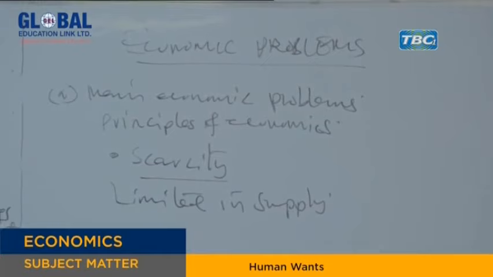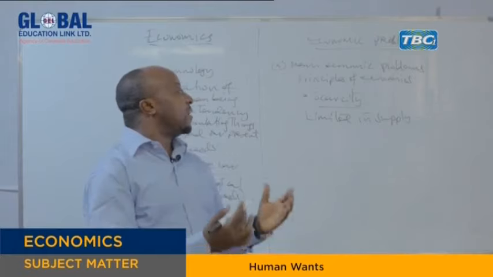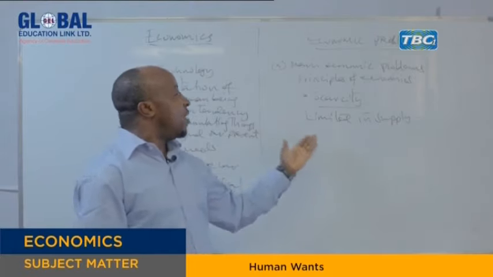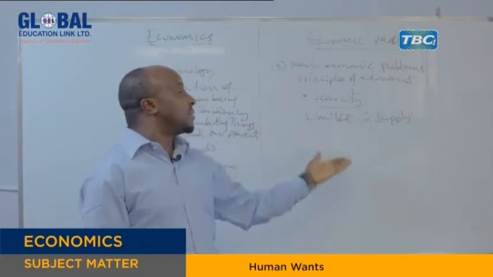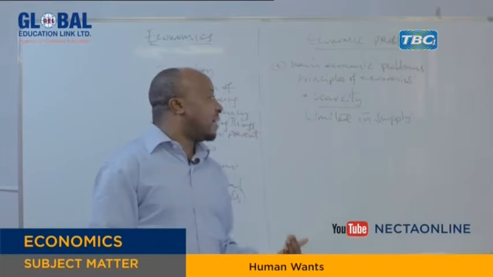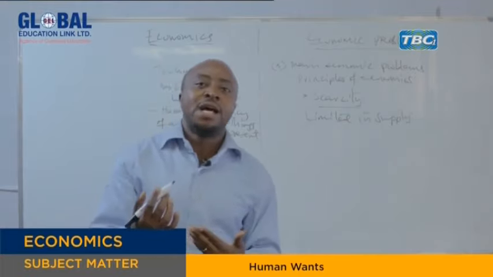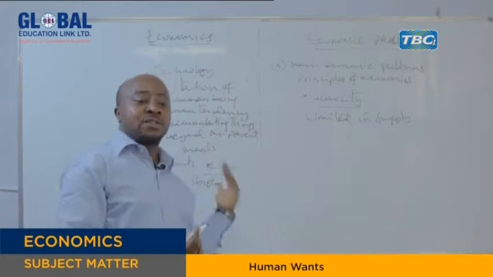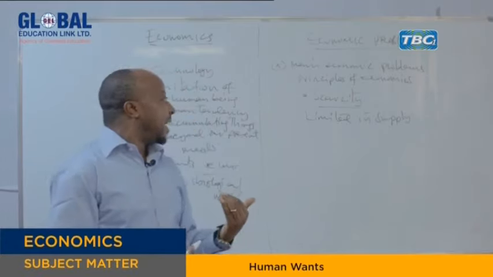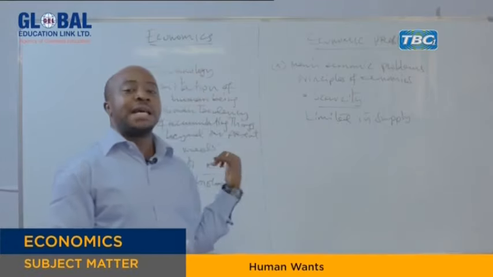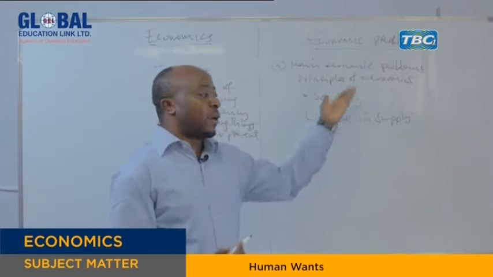In all human societies, whether developed, developing, or poor, in all societies in the world, the supply of these economic resources, labor, capital, land, and others, is limited. They are not enough. And remember, these limited resources are required to produce goods and services to satisfy unlimited human wants. As we have discussed, human wants are unlimited, but the economic resources required to satisfy those wants are limited. So all societies face this economic problem.